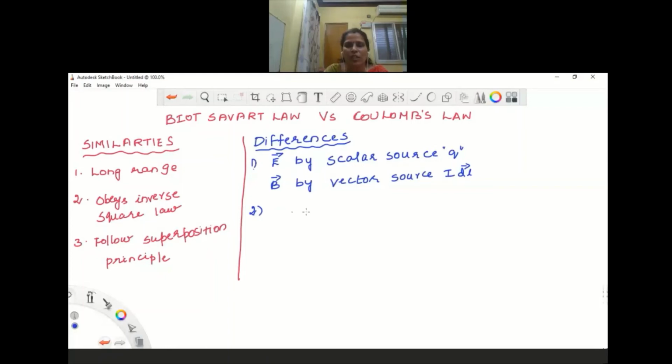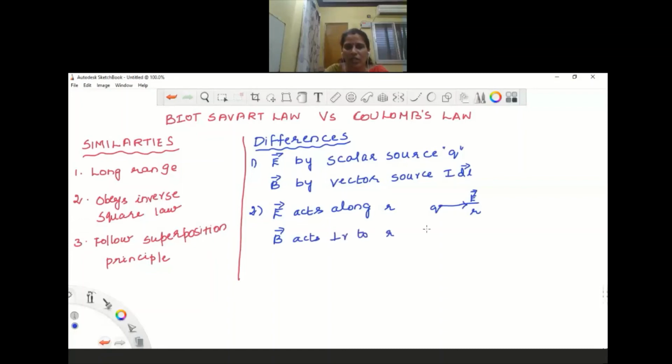We know that the electric field acts along R. For example, if you have the charge Q here, the electric field will be along this direction, along R. But what is the direction of the magnetic field? The magnetic field acts perpendicular to R.